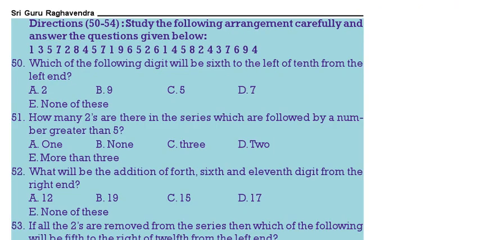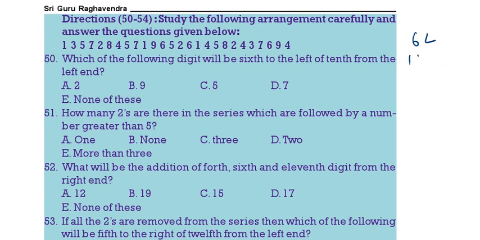Next, study the following arrangement carefully, then answer the question. Which of the following will be 6th to the left of 10th from the left? That means 4th to the left. So count the 4th element from the left. 4th element from left is which one? 2. Sorry, 7. 7 is the correct answer. Then how many 2's are there in the series which is followed by a number greater than 5?